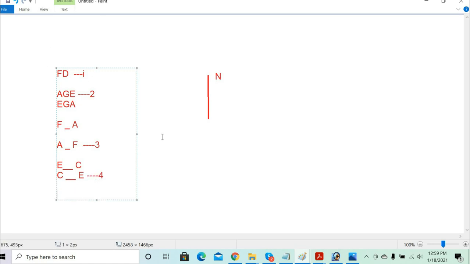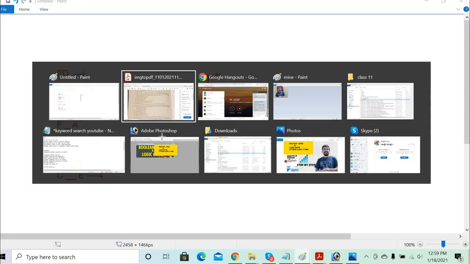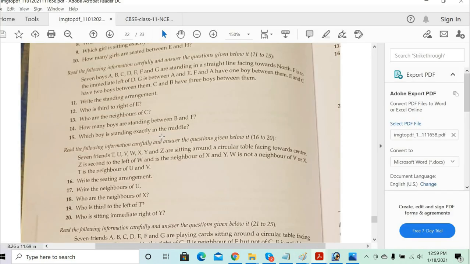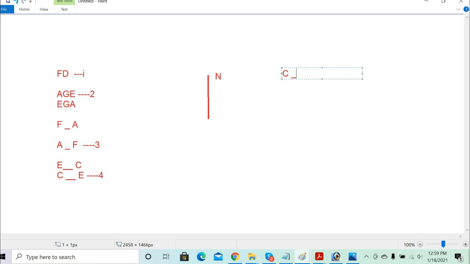Excellent. And then C and B have three boys between them. Remember that they have the boys in between. C and B have three boys between them. So now, C, three boys: 1, 2, 3.